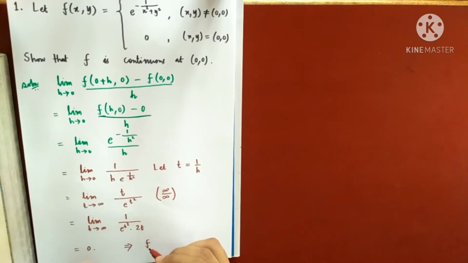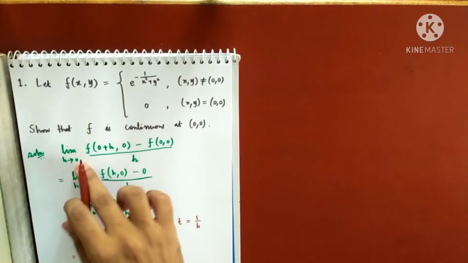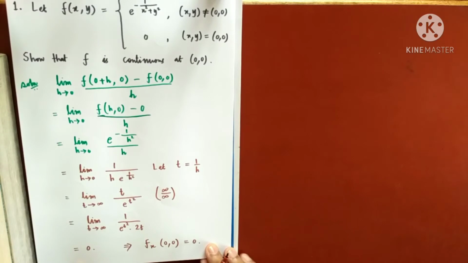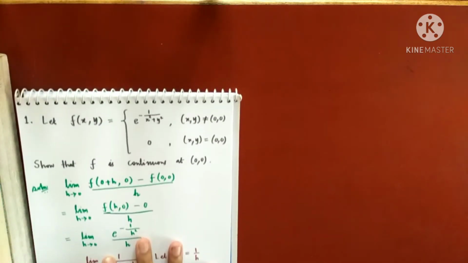So the partial derivative of the function at the point 0 0 is coming as 0, because this definition is nothing but the partial derivative at 0 0. Similarly, you can find the partial derivative with respect to y at the point 0 0. It will also come 0. You may check. Similarly, fy at 0 0 will be 0. You can just prove it.